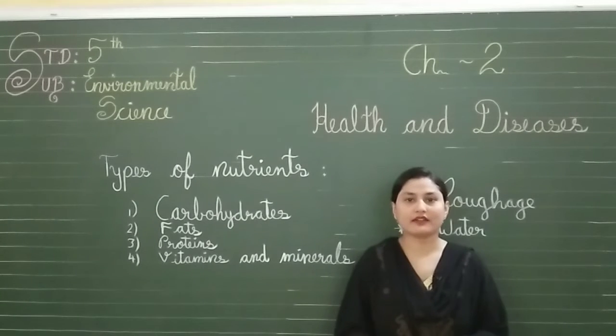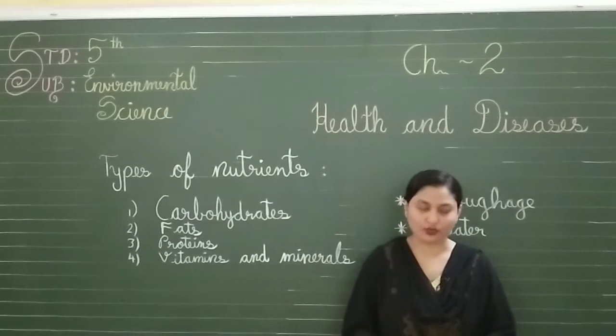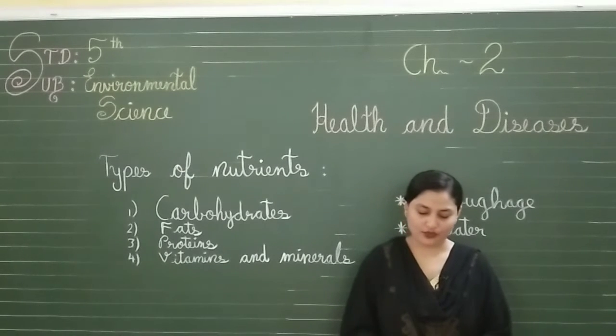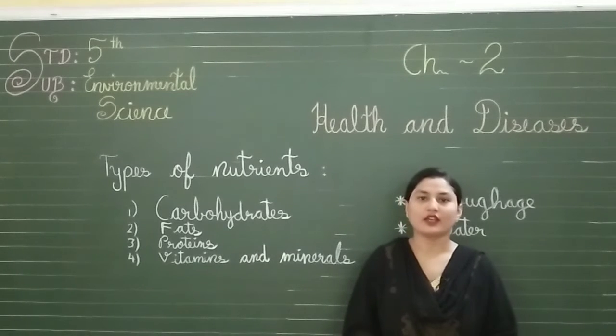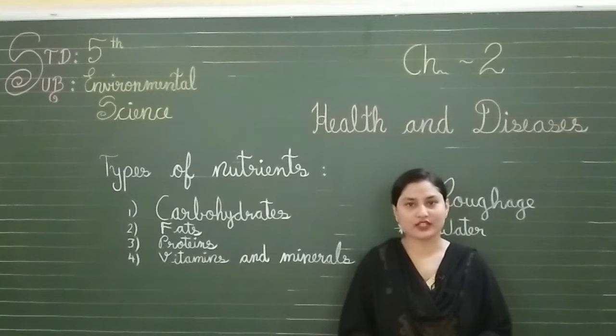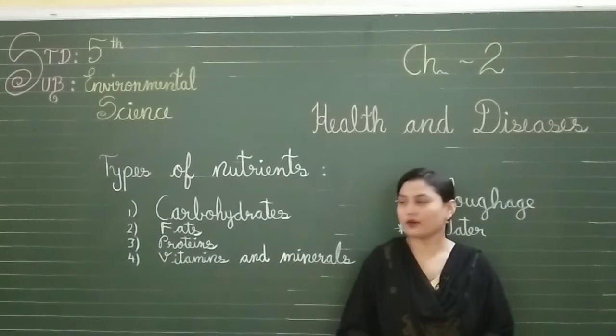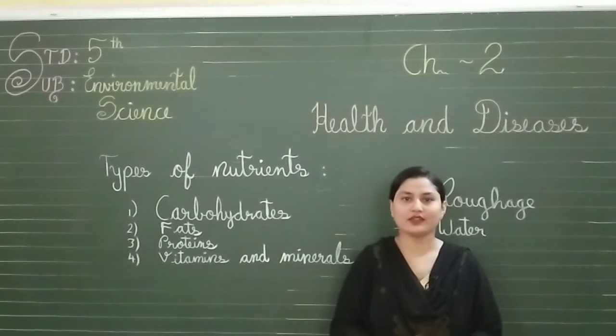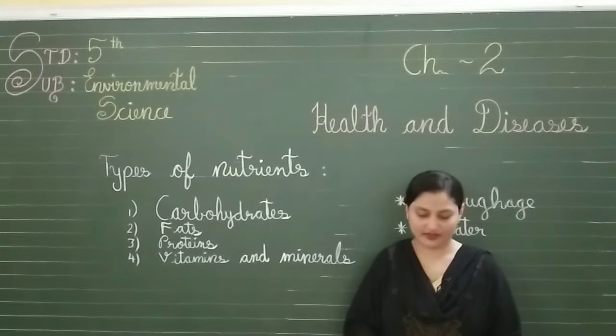There are many minerals present in our body. They also help our body to grow and help the body to develop. Fresh fruits and vegetables are a good source of vitamins and minerals. The vegetables and fresh fruits contain more amount of vitamins and minerals. So we should eat fresh vegetables and fruits in our diets in order to get vitamins and minerals.